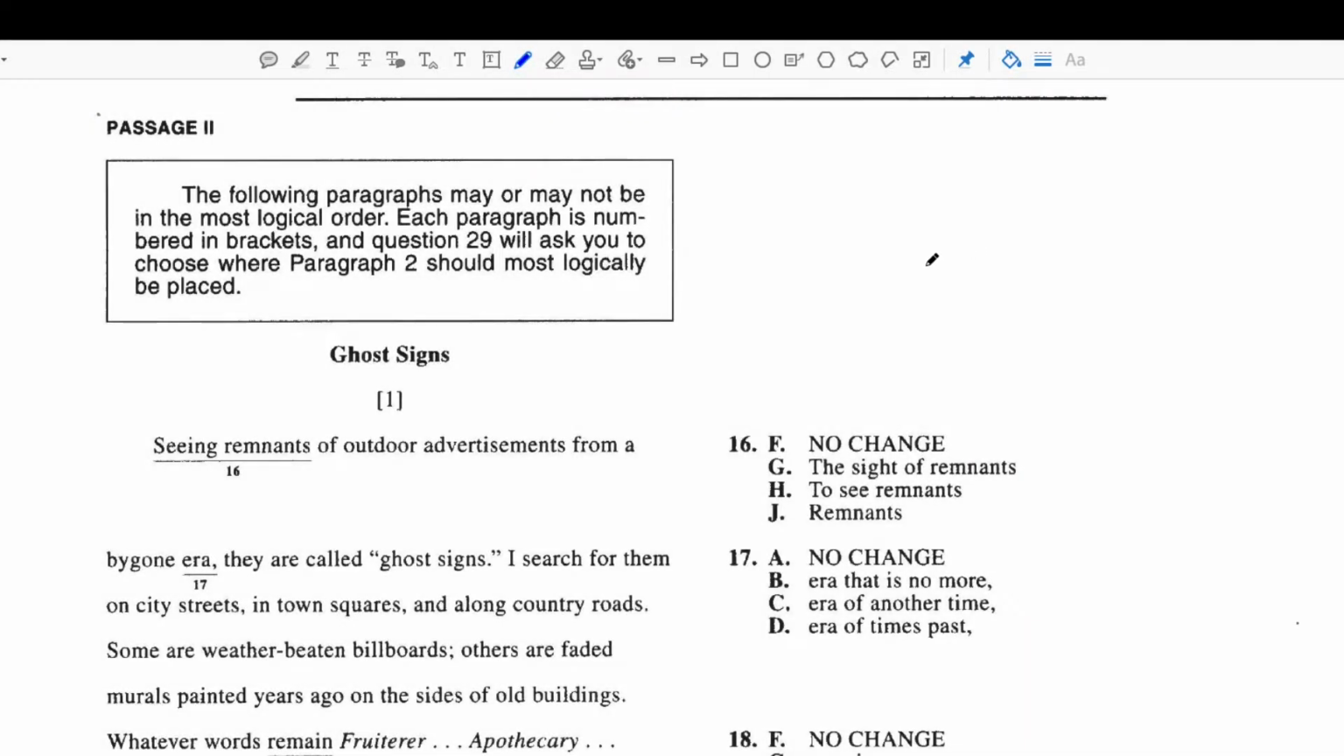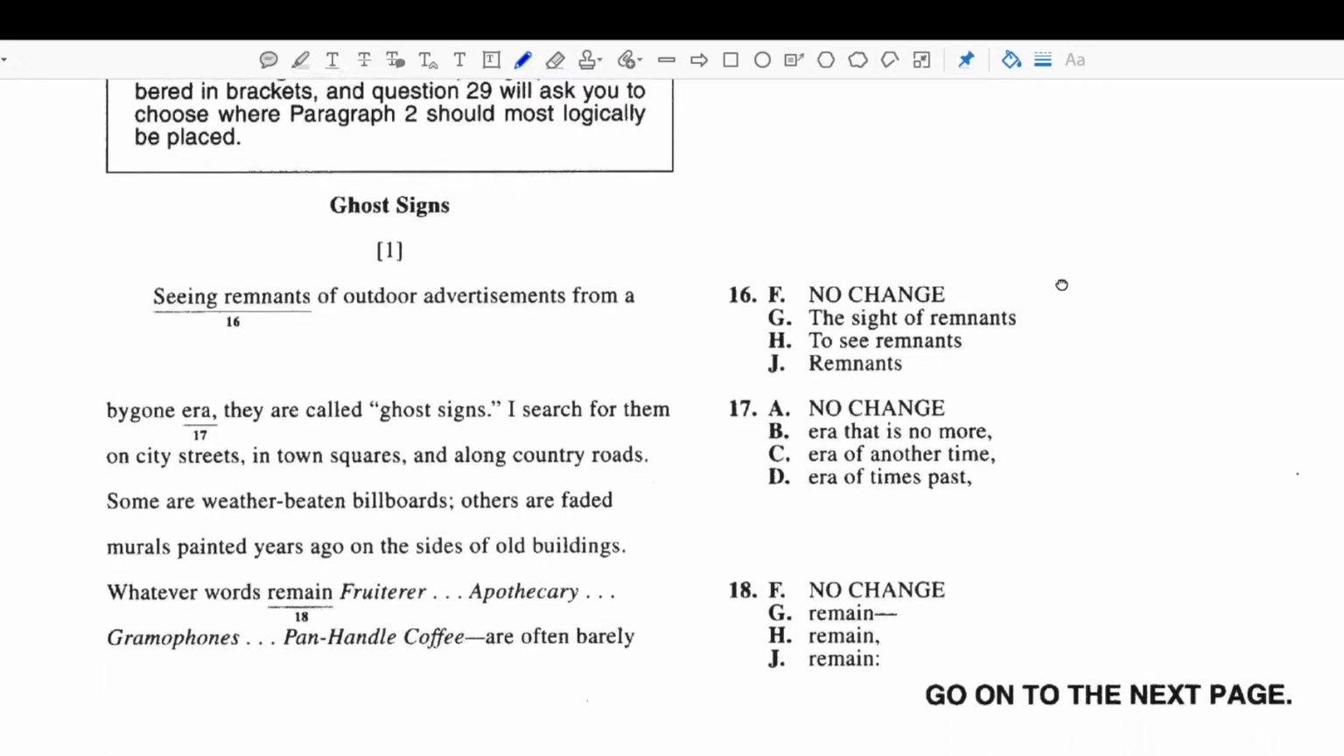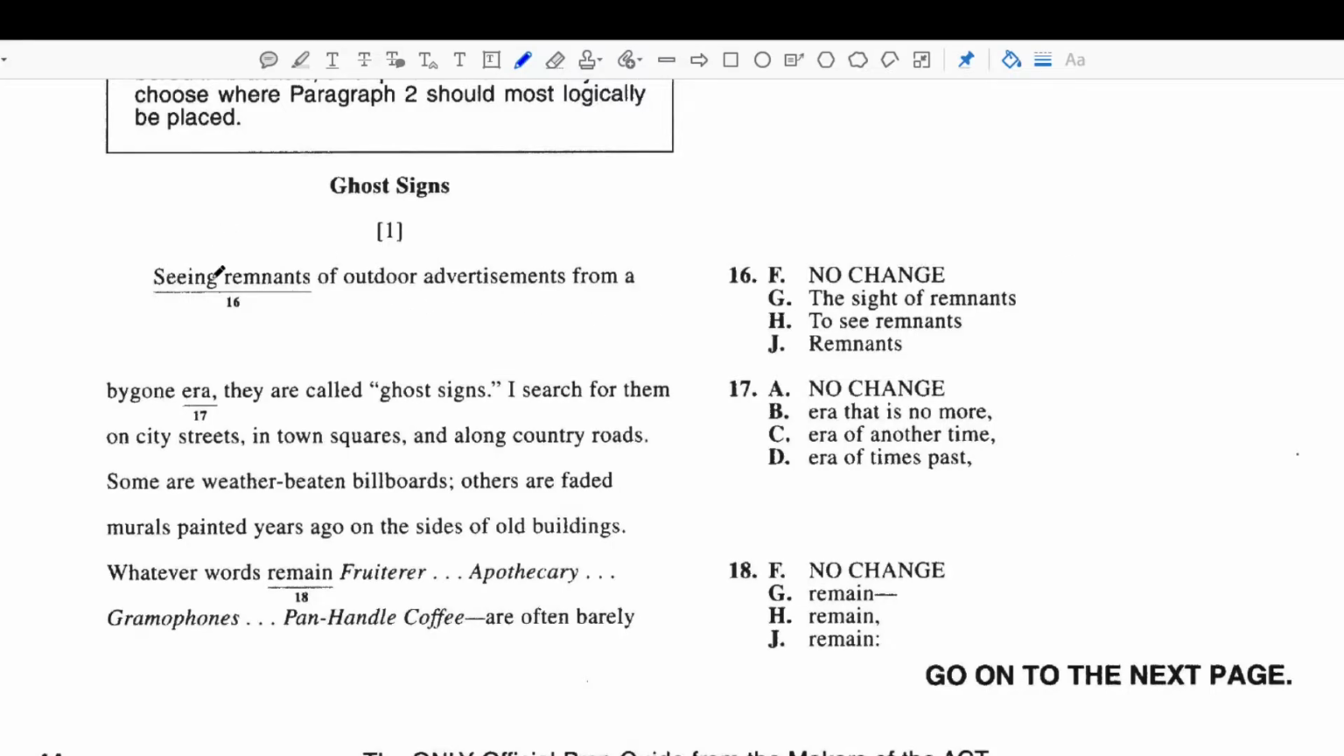Okay, so now we're in the second passage of the ACT English test. Question number 16. Let's begin by reading it as is. Seeing remnants of outdoor advertisements from a bygone era, they are called ghost signs. Now, that sounds awkward, and for most students, all of these answer choices sound awkward.